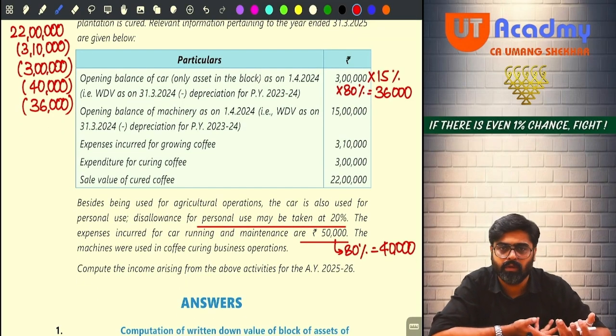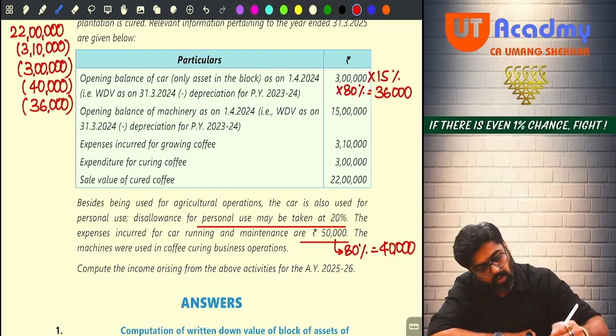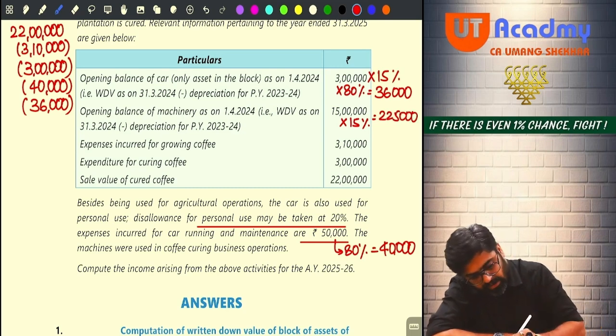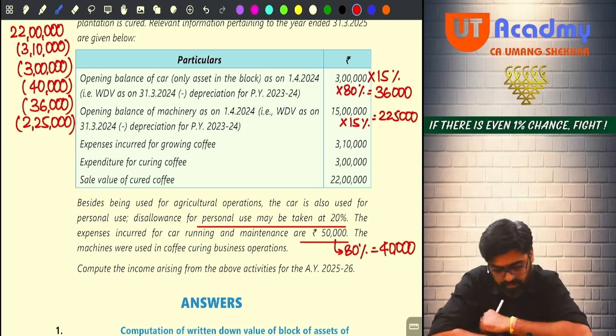So entire depreciation on that plant and machinery can be claimed. What will be the depreciation here? I will have to calculate at the rate of 15%. That will be 2,25,000. So that depreciation I will claim as a deduction over here. Now anything else remaining? Any other expense or depreciation? Nothing remaining.